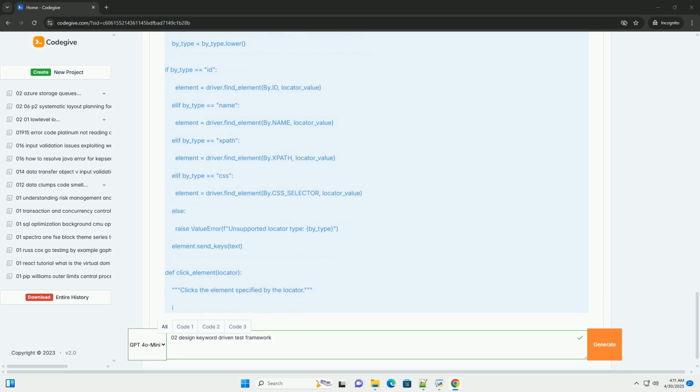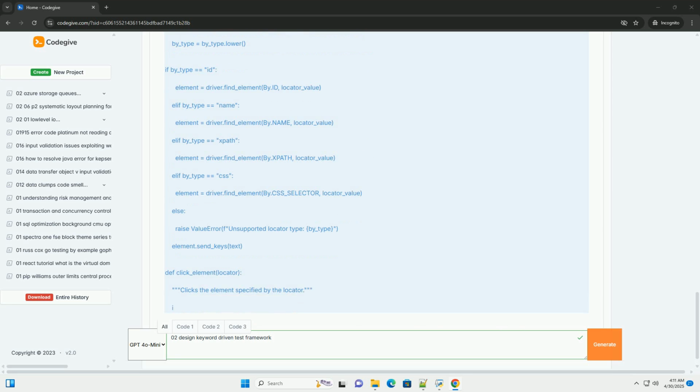Parameterize keywords: design keywords to accept parameters so that they can be reused with different data. Documentation: document your keywords clearly, explaining their purpose and the arguments they accept. Version control: use version control, for example Git, to track changes to your framework and test data.